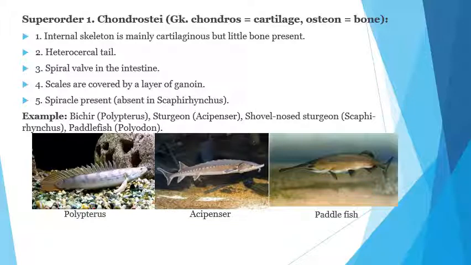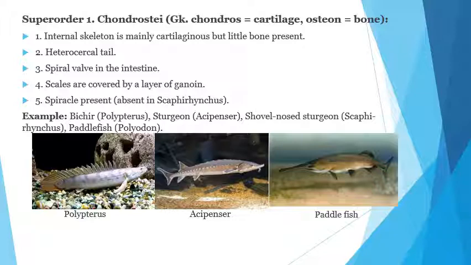Spiral valve is in the intestine. Scales are covered by a layer of ganoin. Spiracle is present in these fishes. The examples of these fishes are the bichir Polypterus, Acipenser, and paddlefish.